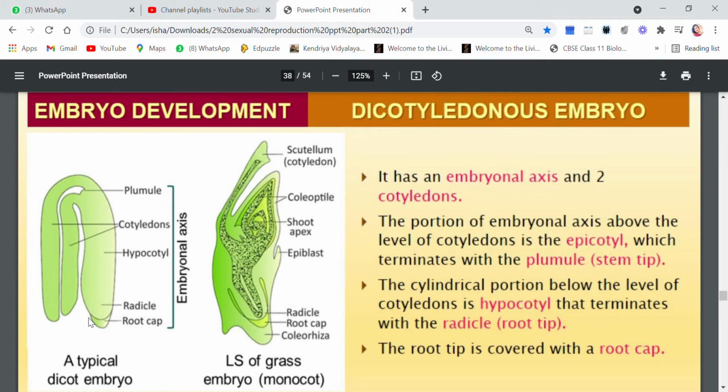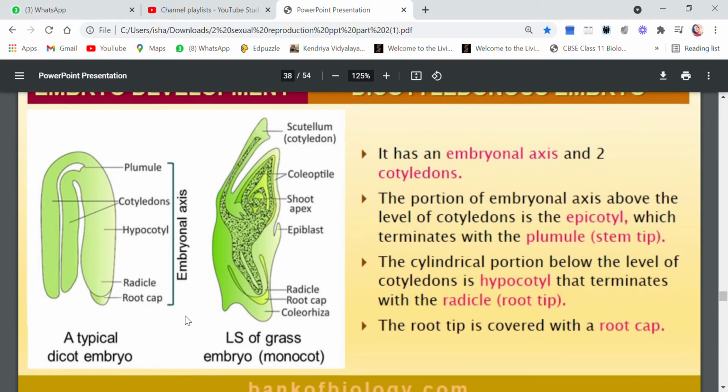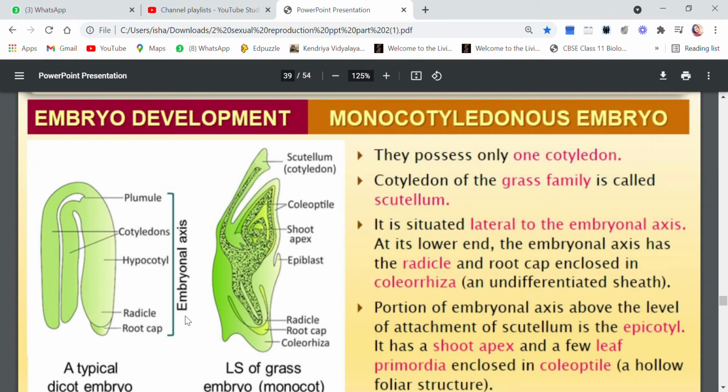The meristematic cells are present here which are ready to divide. Now as the cells of radicle will divide, and as the radicle or the root will elongate, it will have to make a way through soil particles, and this could be harsh for the cells. So to give them a little bit of protection, there is a root cap on the radicle so that there is no harm to the cells while it is making its way through the soil. Okay, so this is about dicotyledonous embryo.